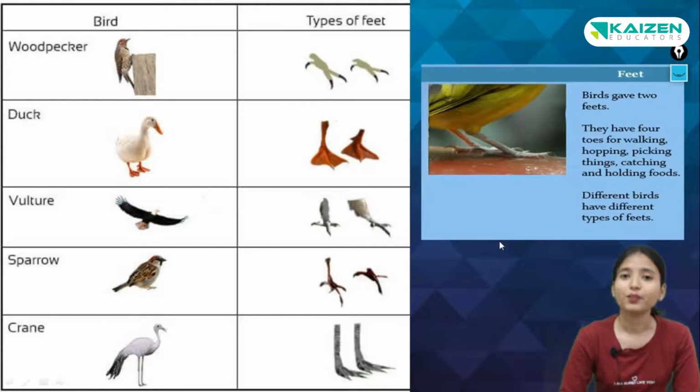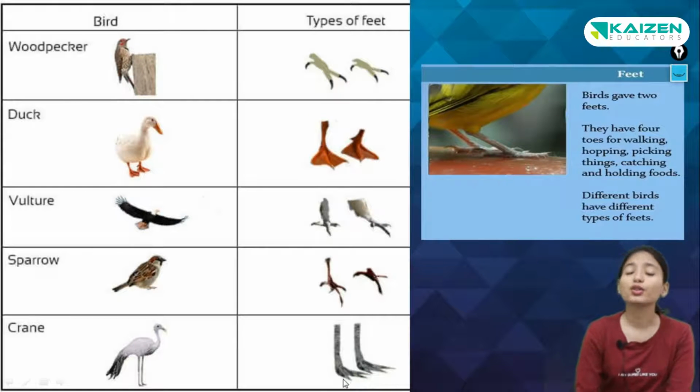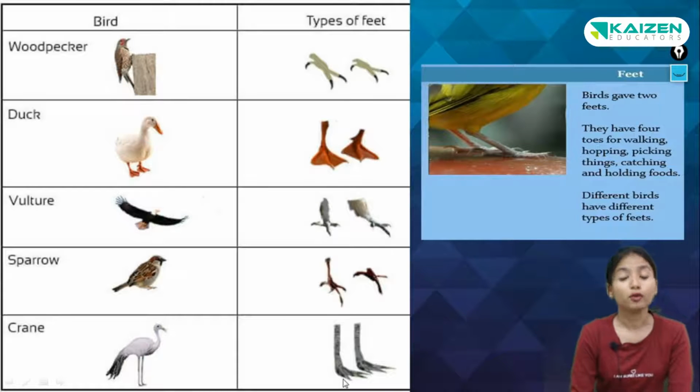Now children, we are going to see some interesting facts about the feet of the bird. Like us, they also have 2 feet. They have 4 toes for walking, hopping and picking up things. They don't have hands, so they pick up things with the help of their feet. So they catch and hold food with the help of their feet.